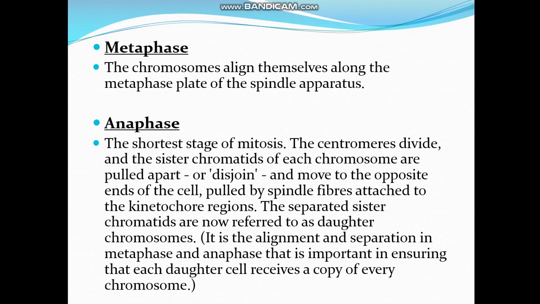Pulled by spindle fibers attached to the kinetochore region, the separated sister chromatids are now referred to as daughter chromosomes. It is the alignment and separation of metaphase and anaphase that is important in ensuring that each daughter cell receives a copy of every chromosome.